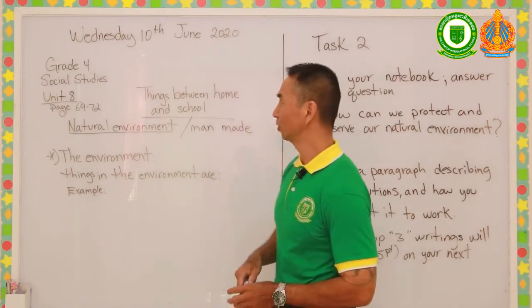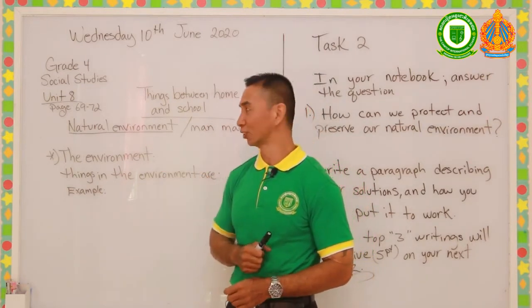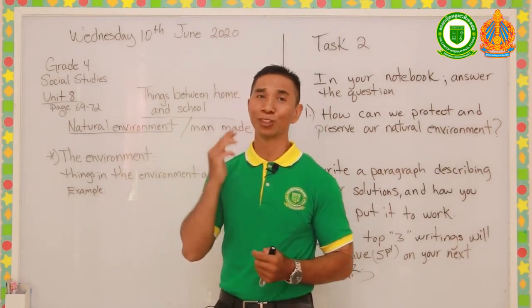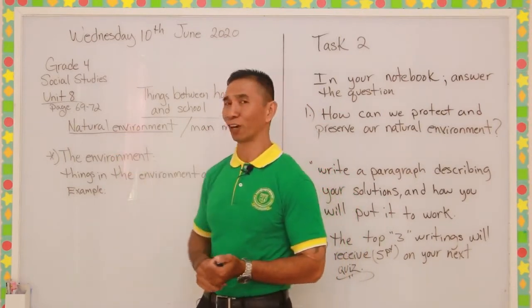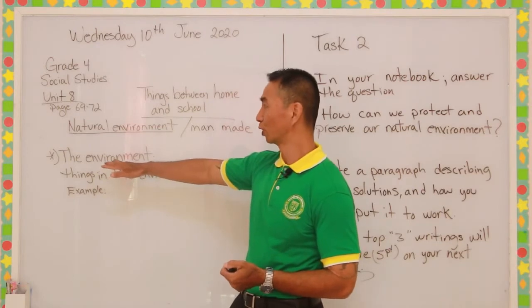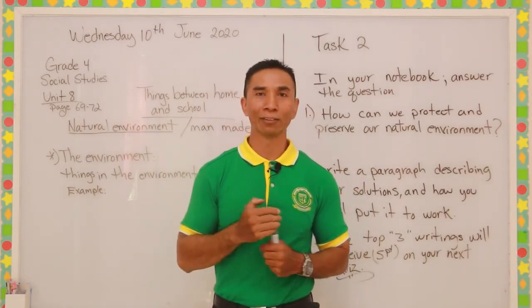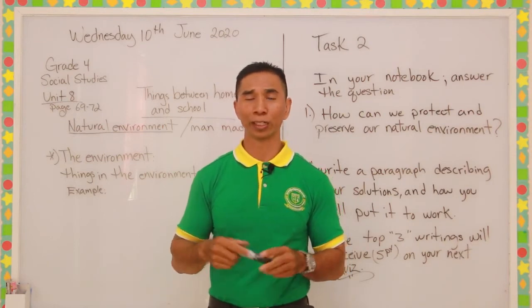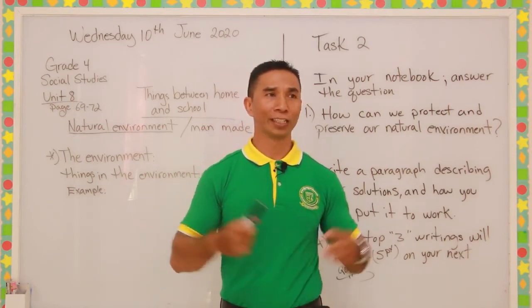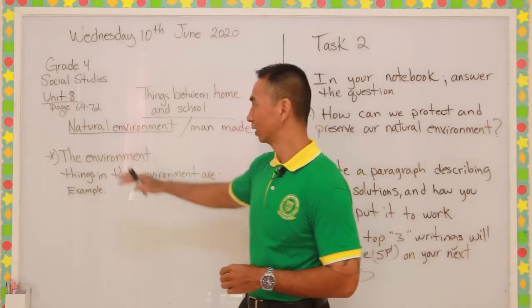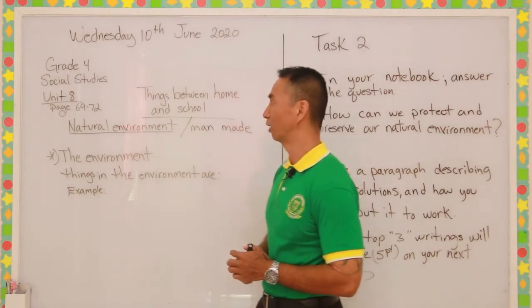As we saw in our first video, we talked about natural environments. I've seen some of the work that you sent to me. You have understood what the natural environment is, and you know what the environment is. The environment is, as you said, everything that is surrounding us, including your families, your friends, this building, the trees, the cars, and everything else you see. That is part of our environment.